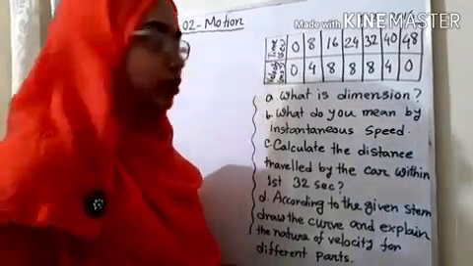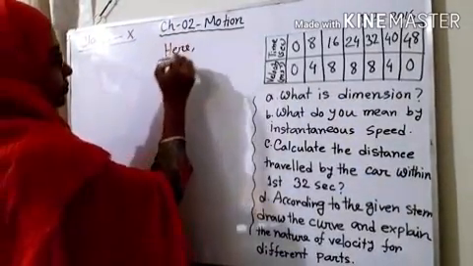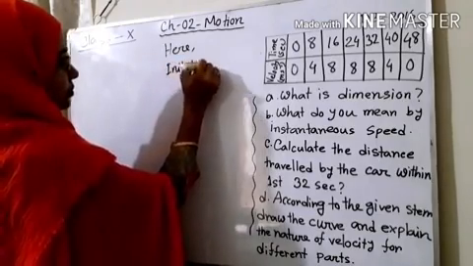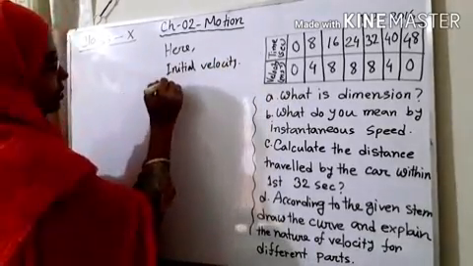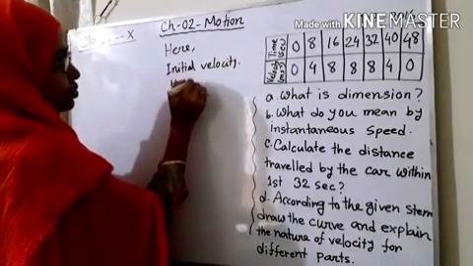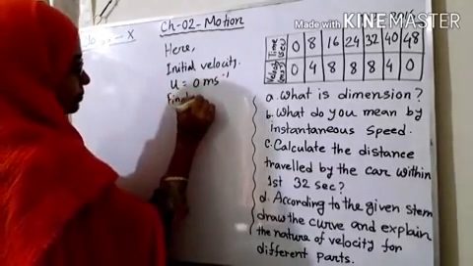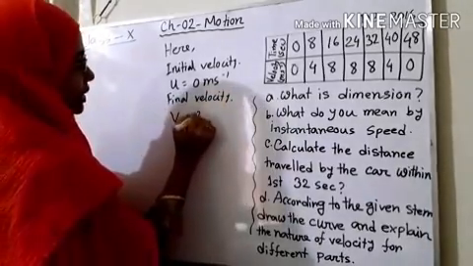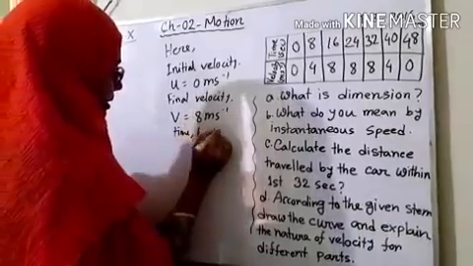So we will do it now. Here we will write the data first. For the first 16 seconds, initial velocity u equals 0 meter per second, final velocity v equals 8 meter per second, and time t equals 16 seconds.